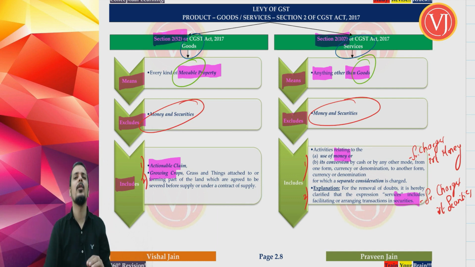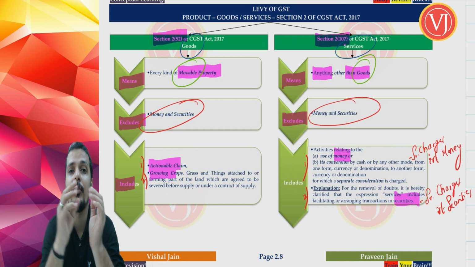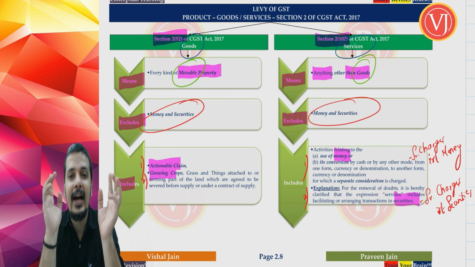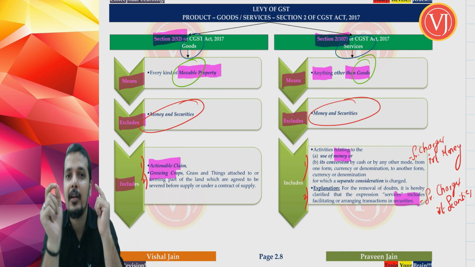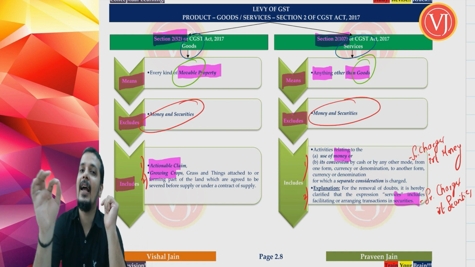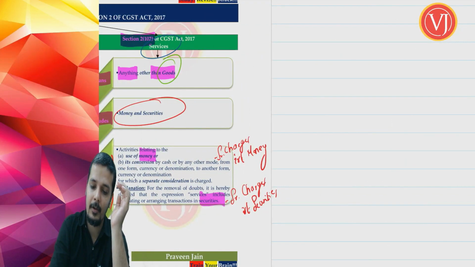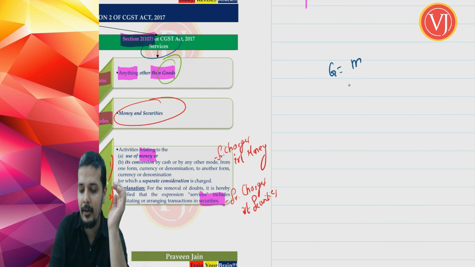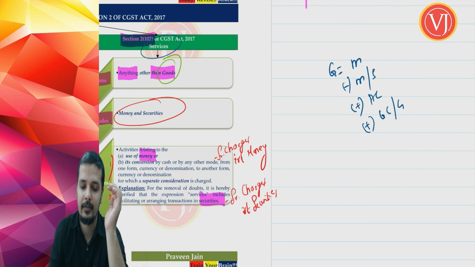Now let us summarize both goods and services in a very simple fashion in a mathematical formula. If I ask you, friends, what is goods, what should be the answer? Your answer should be very clear as we are discussing. The moment I tell what is goods, what should come to your mind? Goods is equal to movable property minus money and securities, correct? So whenever we are discussing goods, what should be the definition that should run in your mind? Goods is equal to movable property minus money and securities plus actionable claim plus growing crops or grass, etc. That is the definition of goods, right?